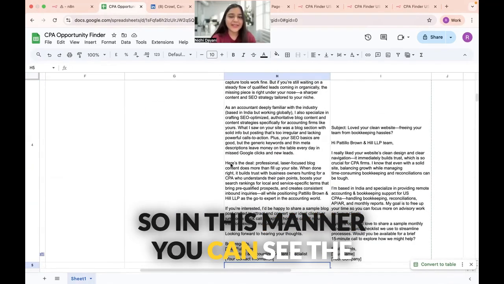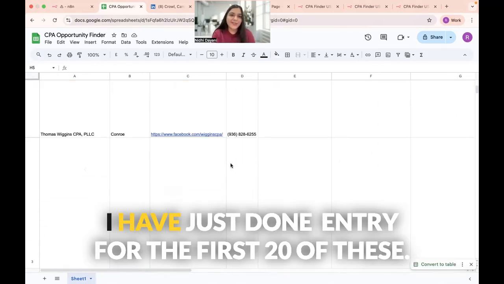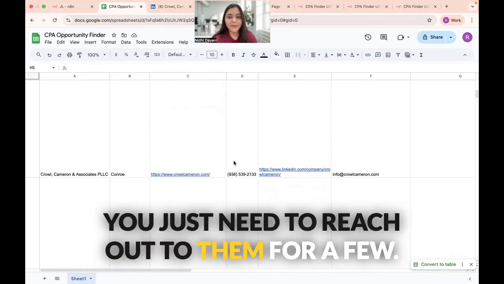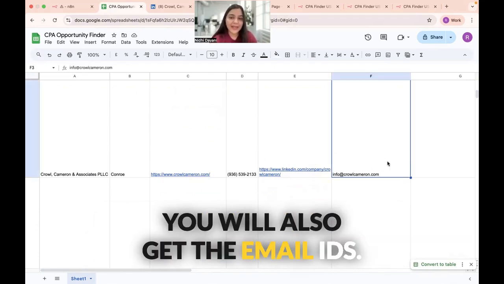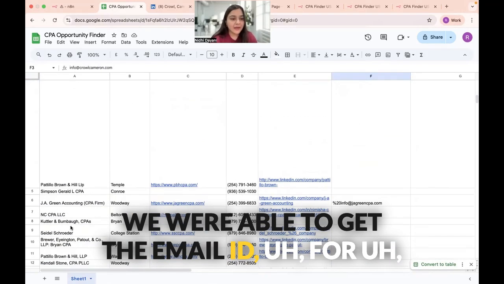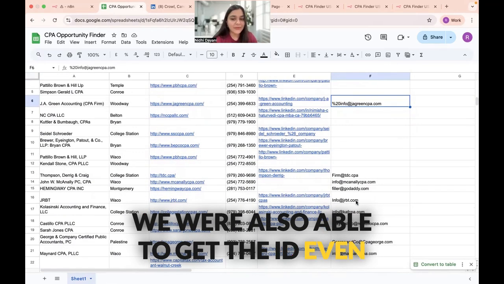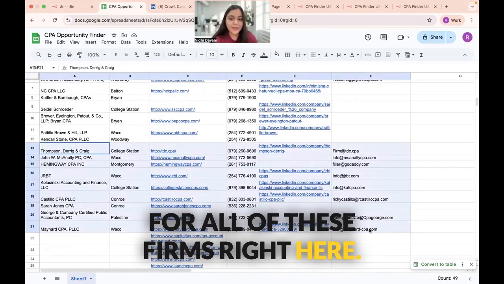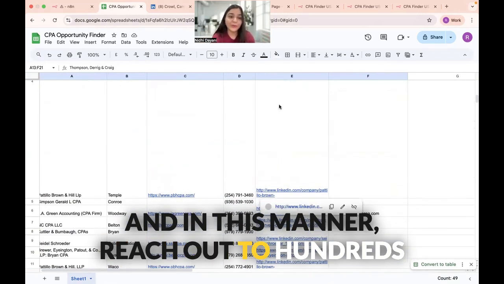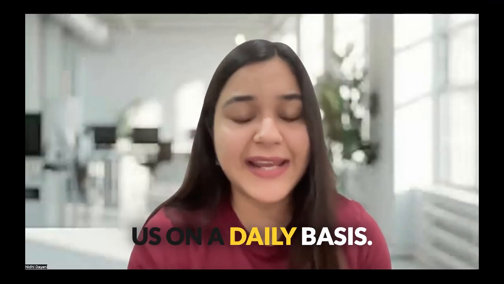So in this manner, you can see the outreach will keep generating for all the list of the firms. I've just done entry for the first 20 of these. You just need to reach out to them. For a few, you will also get the email IDs. For example, you can see for Crowell Cameron, we were able to get the email ID. For JA Green Accounting, we were also able to get the ID, even for all of these firms right here. So you can also go ahead and write the email to them, and in this manner, reach out to hundreds of firms in various geographies in the US on a daily basis.